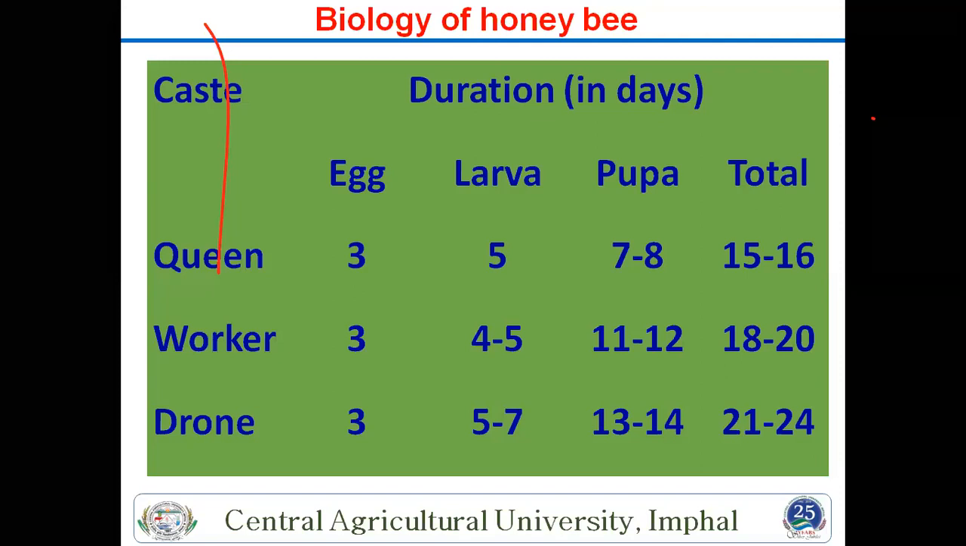For the worker, the adult life is around 30 to 40 days. The drone is also the same, and does not depend on that. This is also related to mating. The adult queen life cycle is 2 to 3 years. We have already talked about this.